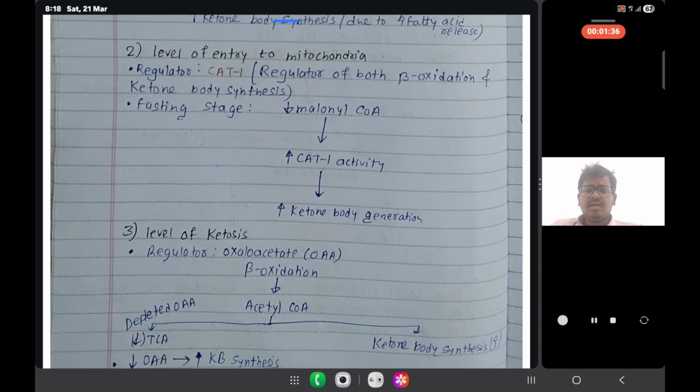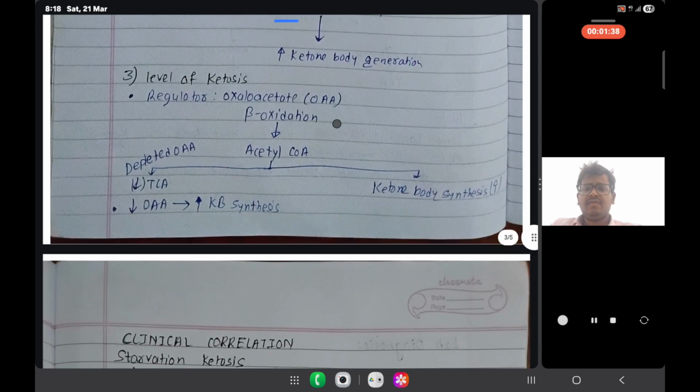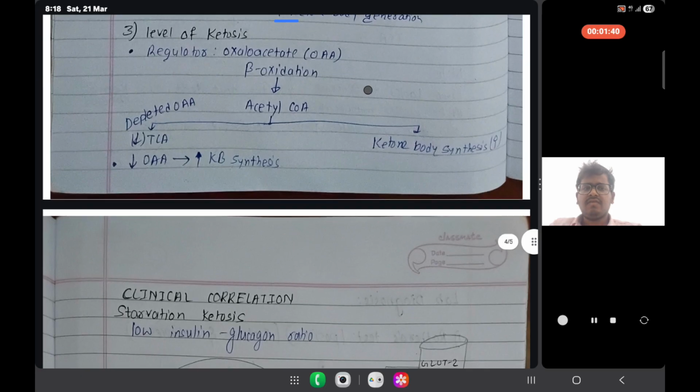Third is the level of ketosis. Its regulator is oxaloacetate. In beta oxidation, acetyl coenzyme A is formed. There are two things in acetyl coenzyme A: depletion of oxaloacetic acid. If we talk about depletion of oxaloacetic acid, there is a decrease in the TCA cycle.